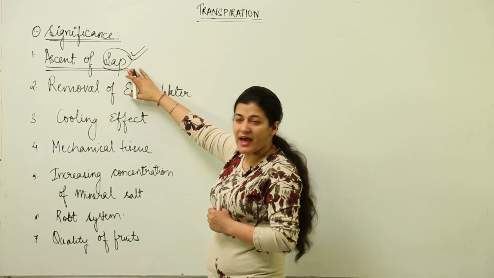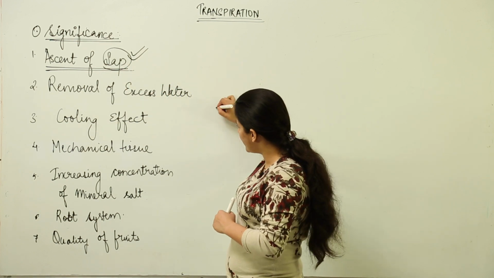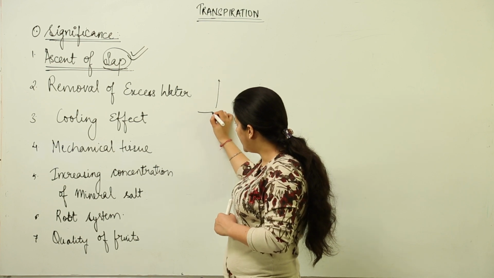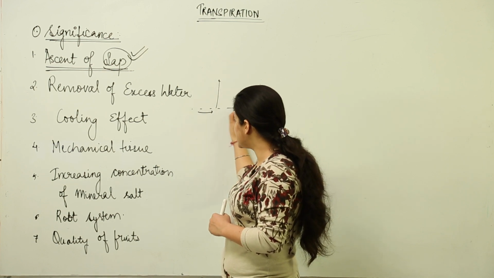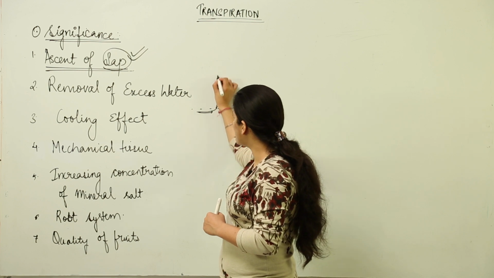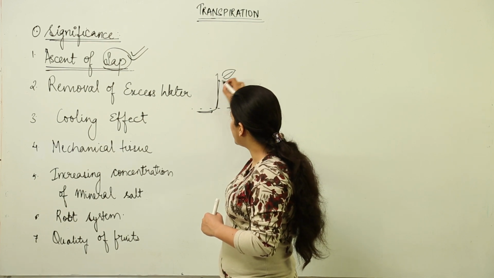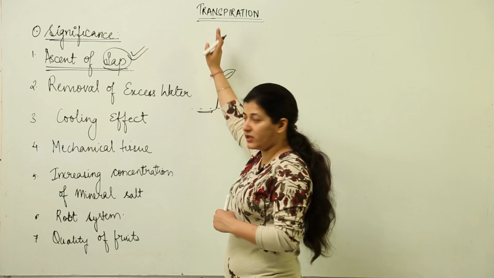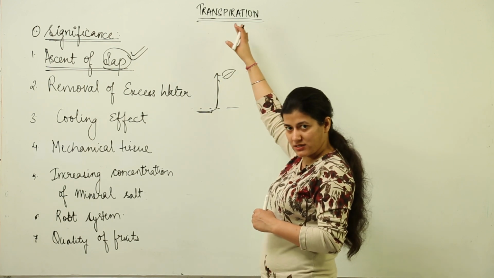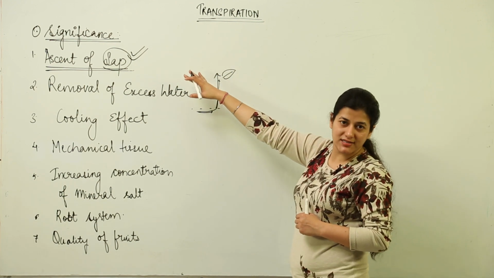So this sap's ascent, that means its movement upwards from the root in the soil to the leaves, this particular movement of water upwards to as much height as the plant is having, is known as ascent of sap.